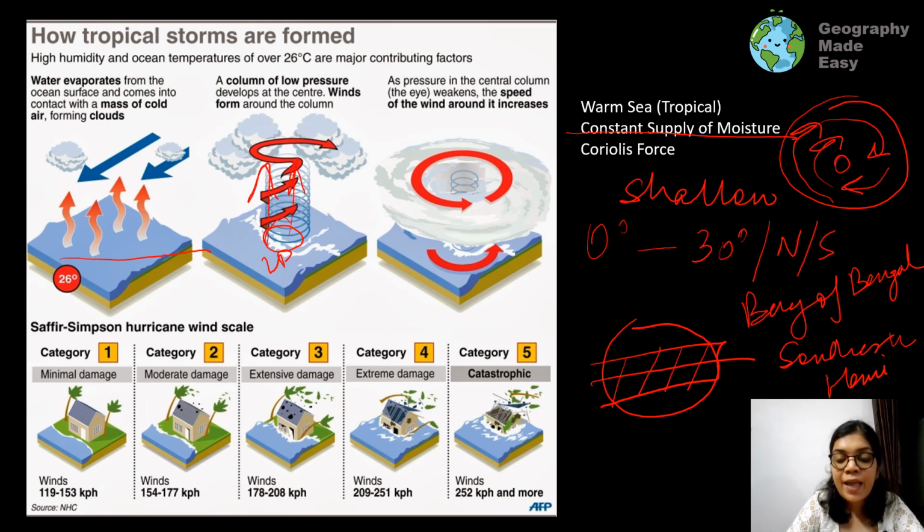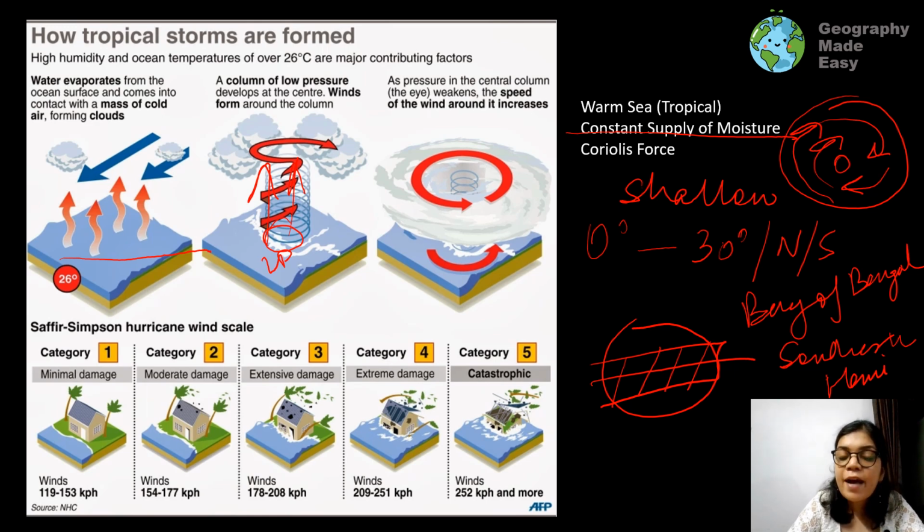And slowly this low pressure cell intensifies into a very strong low pressure system, and this system becomes the cyclonic system. And so in the third stage, we see that the cyclonic system is well developed with the pressure columns developing.